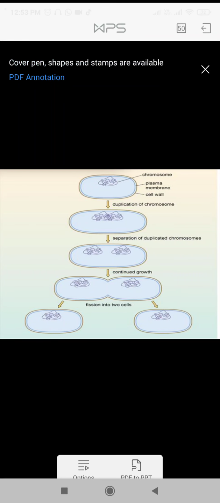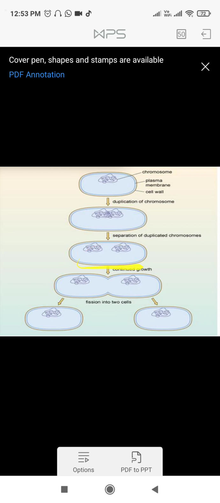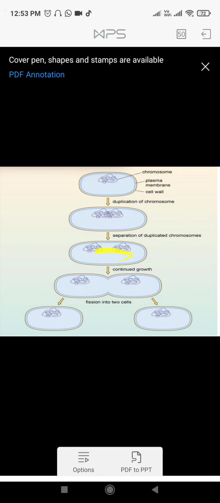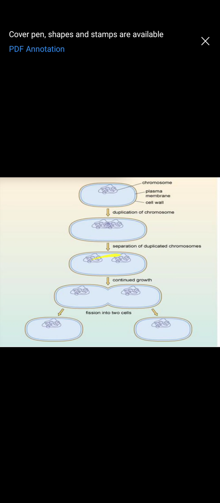After the elongation, the second stage is DNA replication. Once the cell has elongated, the DNA will start multiplying and the DNA is duplicated, so now there are two DNAs.